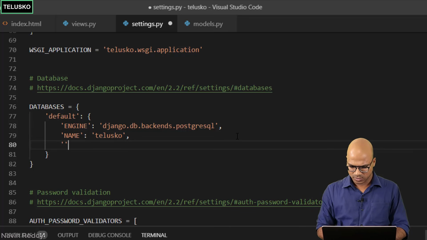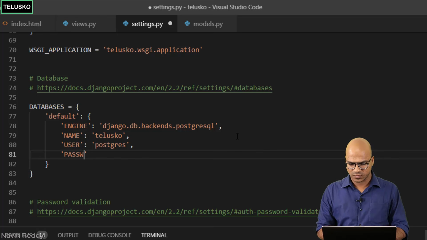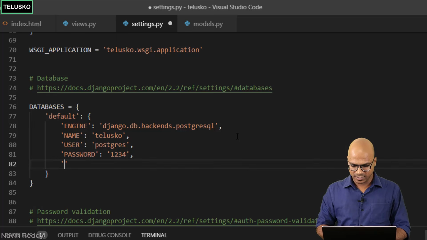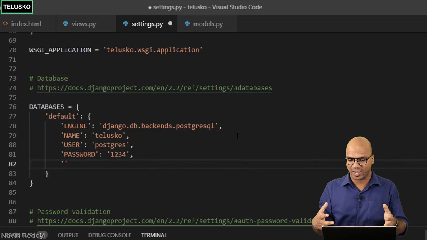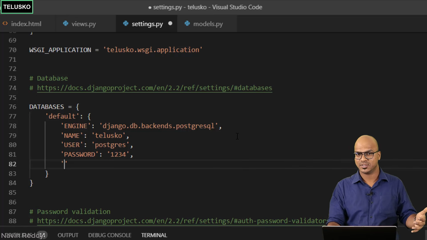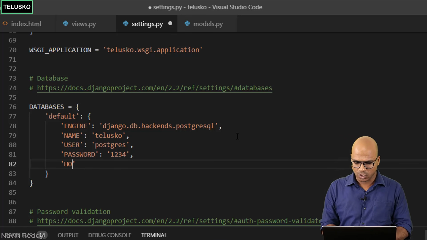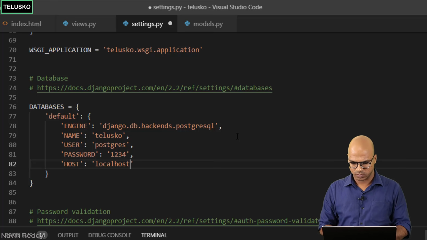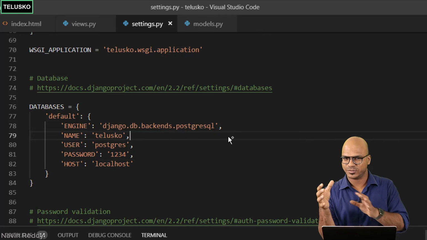So let's do that. In single quotes, I will say who is the user. If you remember, we have talked about the user as well, and that is postgres. This is what we have seen while installing Postgres. You have to also mention the password here. So we'll say password. In fact, we have specified the password, which is 1234. And then we have to also specify on which machine you have your database. It is possible that in your network, you have another machine on which you have your DBMS or Postgres installed. So you can specify the host. And this is where you can specify the IP address of that machine. For the time being, it's the same machine, so I will be using localhost. So that's the thing you have to specify here to connect with the database.